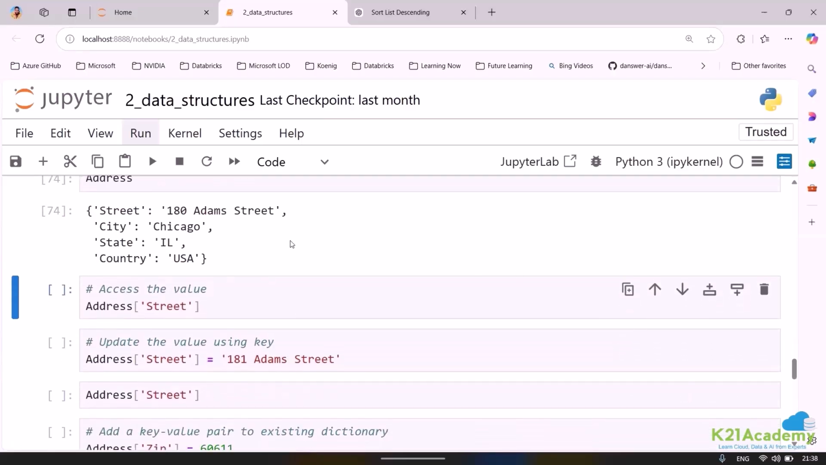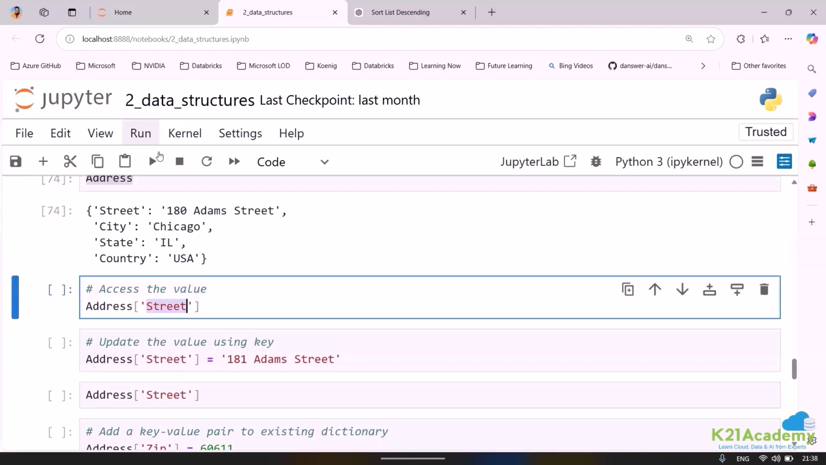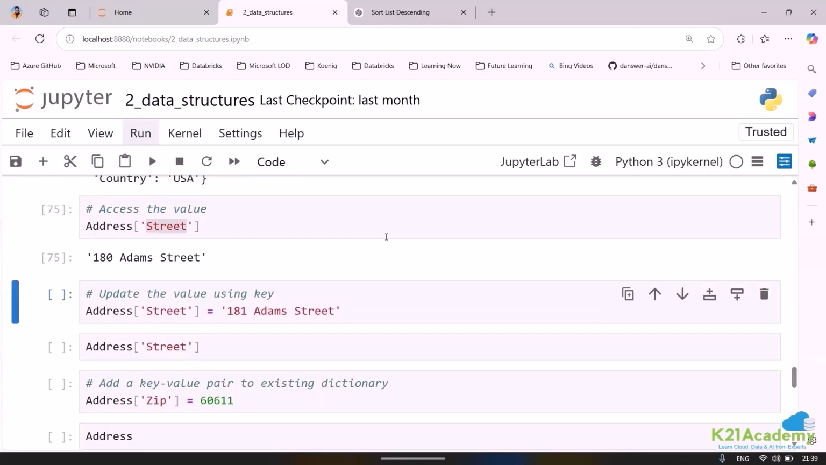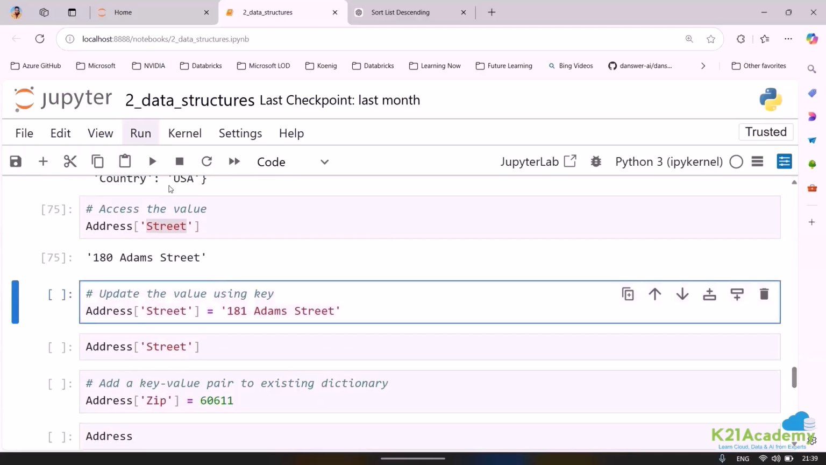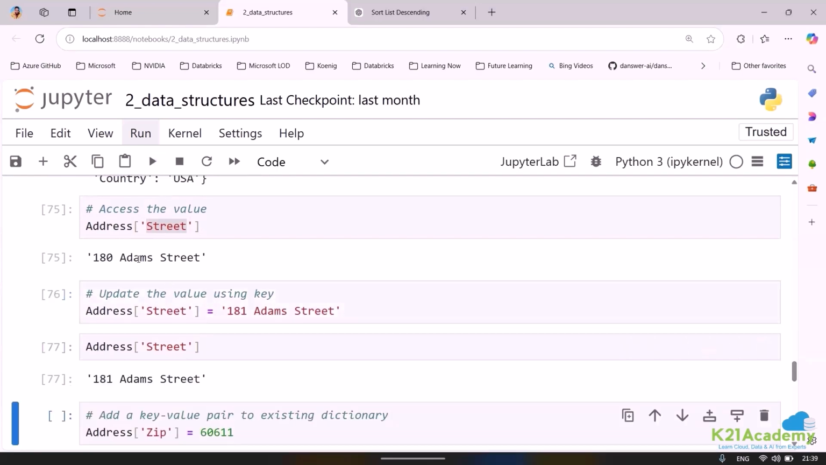Can you see? Now, if you want to call any of the elements, you cannot call it by index. You will call it by the key. When you call it by a key, you will be able to see the value. It can again be updated. That means it is mutable. So if you can see, I want to update it from 180 Adam Street to 181, and you will be able to see the value change from 180 to 181 Adam Street. That means it is mutable.